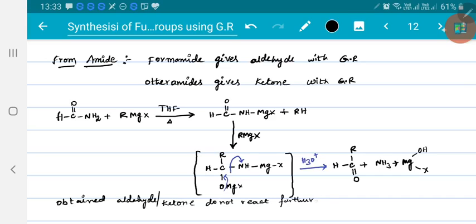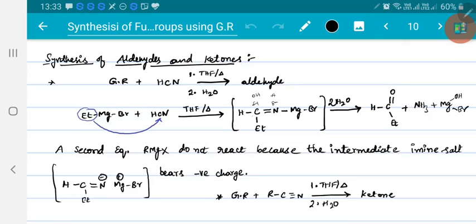Right. The reason is the intermediate formed is more stable. That is the reason why the aldehyde or ketone obtained as a product does not react. This is about preparation of aldehyde or ketone from Grignard reagent.